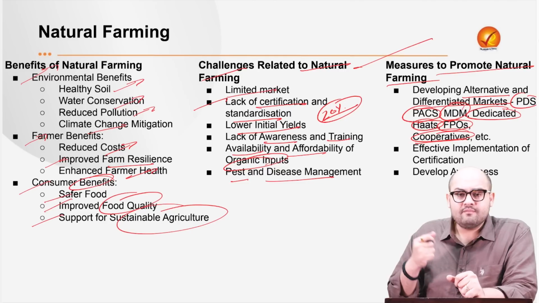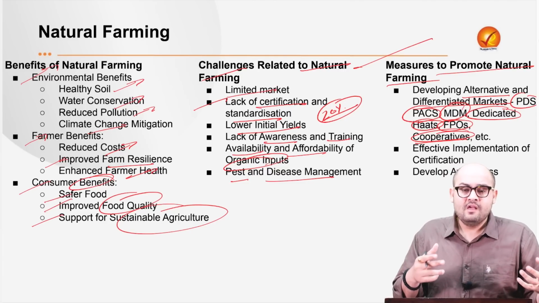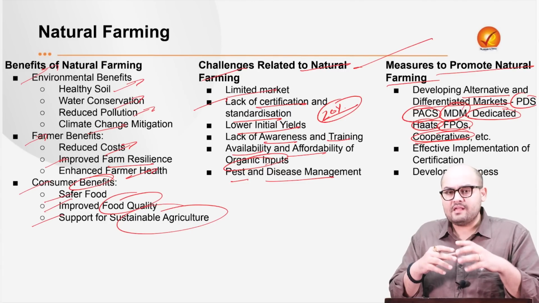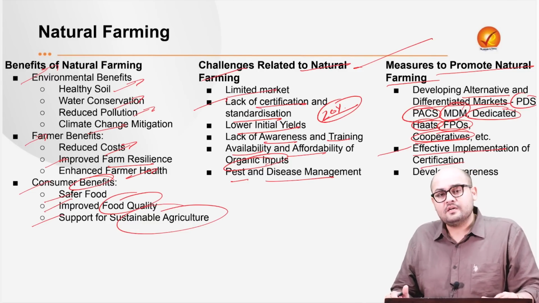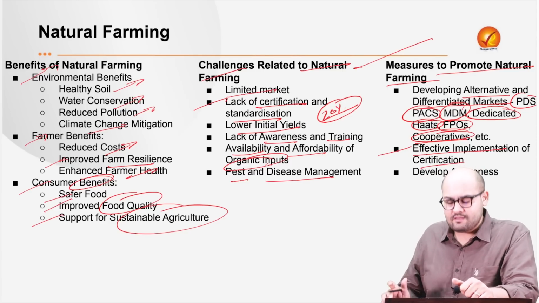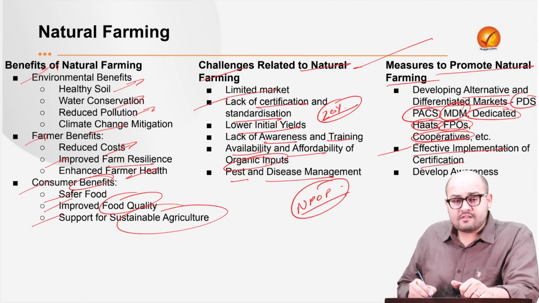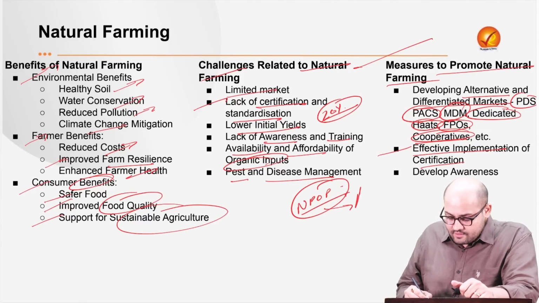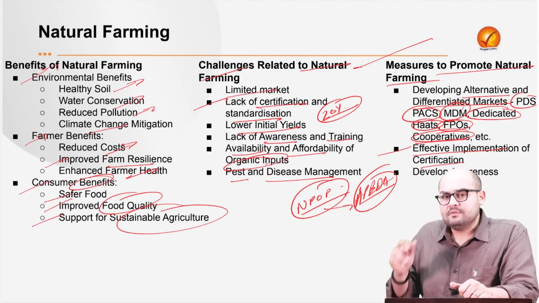Then the cooperatives can also be used. Now, what we can do is that we can have consumer cooperatives, and on the other hand, we can also have producer cooperatives, so that both can reach a particular price which is beneficial to both of them. Then we need to have effective implementation of certification. Now, over here, I need to talk about two very important certification mechanisms. See, one is the NPOP. Right. Now, this is carried out by the APEDA, and it is under the overall jurisdiction of the Ministry of Commerce.